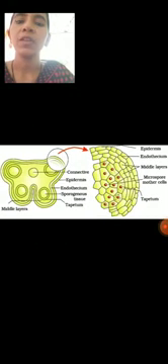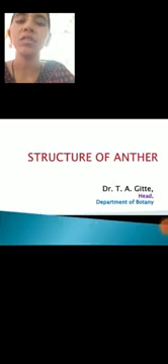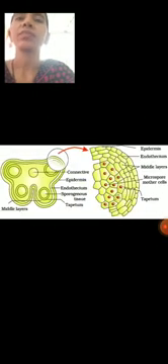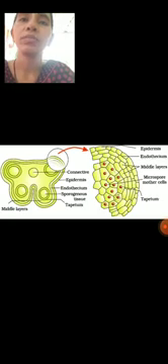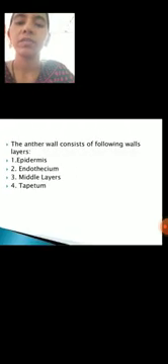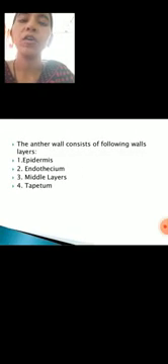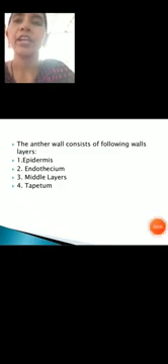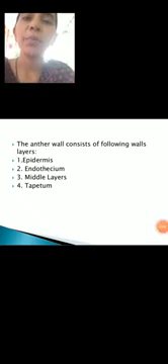Next one is the structure of the anther wall. The mature anther wall is made up of 4 layers. These are epidermis, endothecium, middle layers, and tapetum. So these 4 layers make up the anther wall.